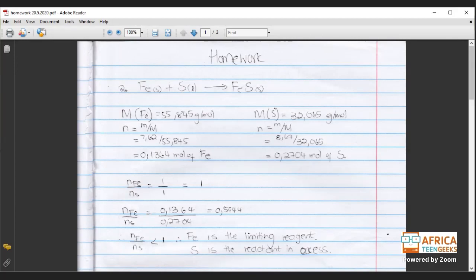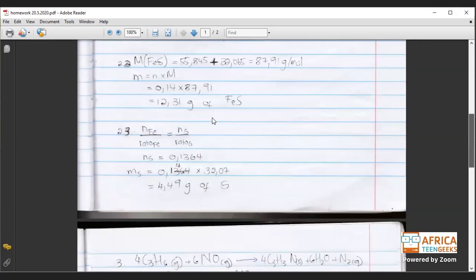So going down, it will be that ratio, and our nS in this case is what we are looking for. Okay. So we're going to take the ratio. This is going to be 1 to 1, obviously. And then nFe, we already have it, is 0.1364. Why? Because if both are equal to 1, there's nothing to cross multiply anymore. nS is equal to nFe. Okay. And then after that, we look for the mass.